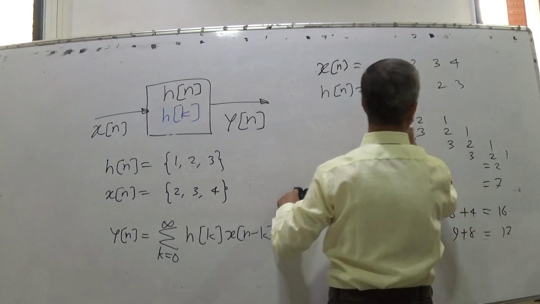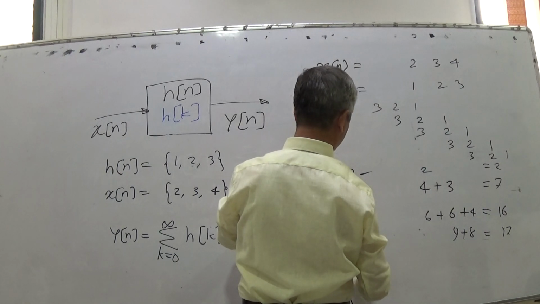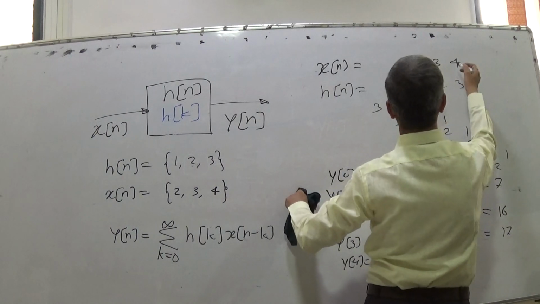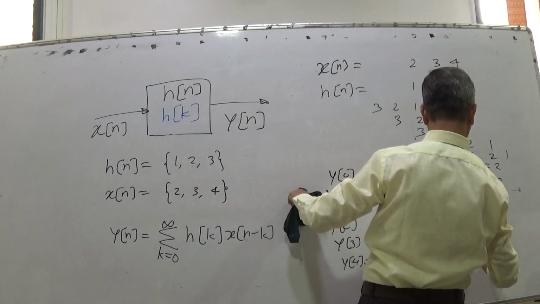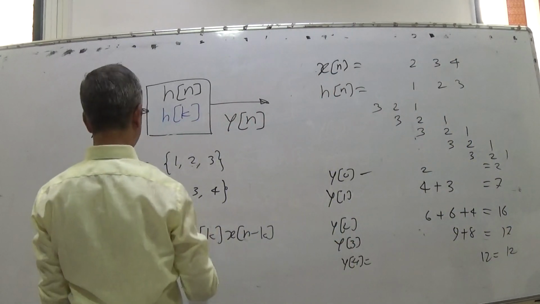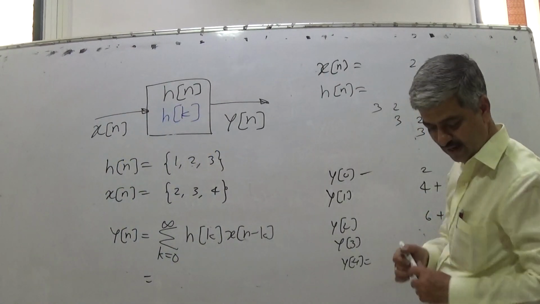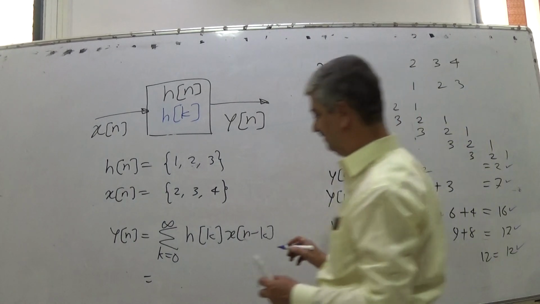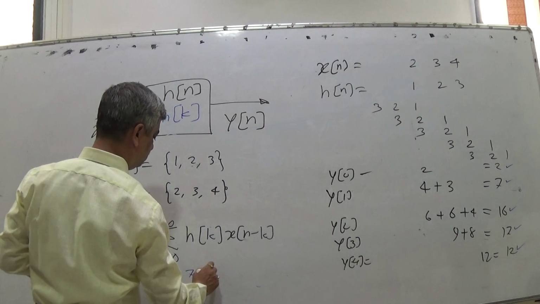So no other terms, this is y3 and y4 is equal to only one term, 4 into 3, that is 12. So the answer of y is 2, 7, 16, 17 and 12.